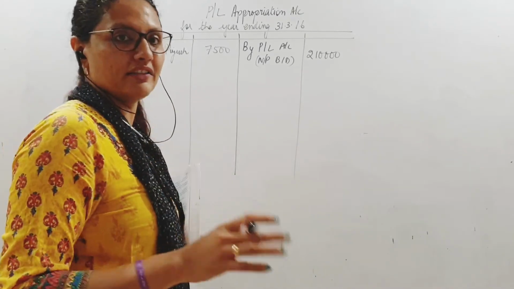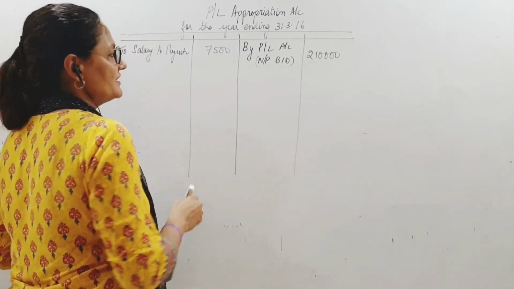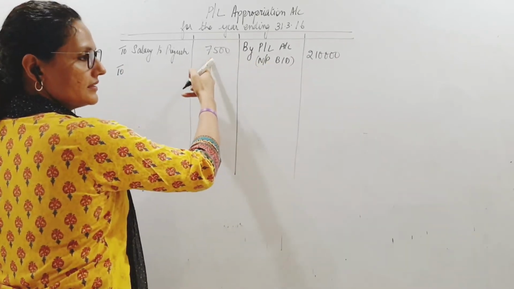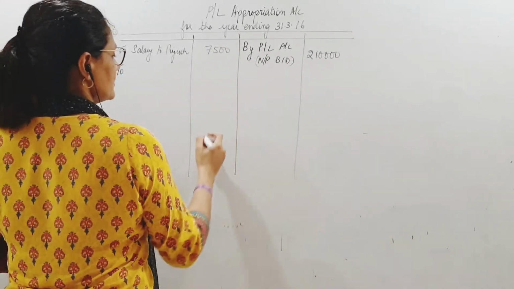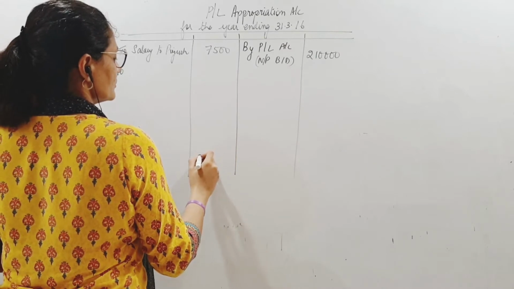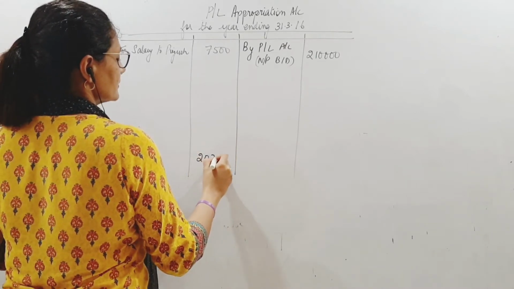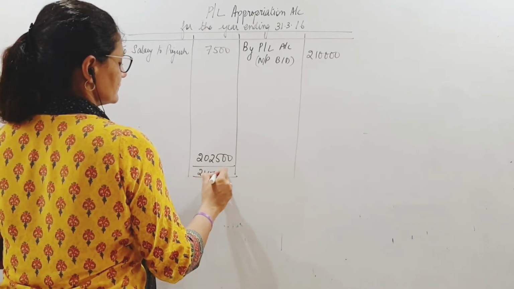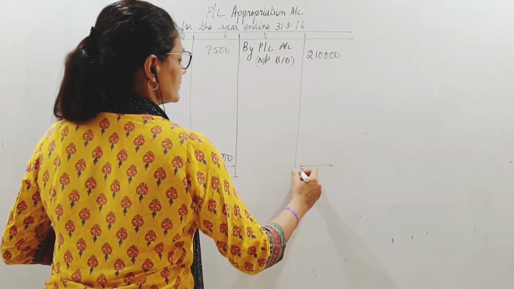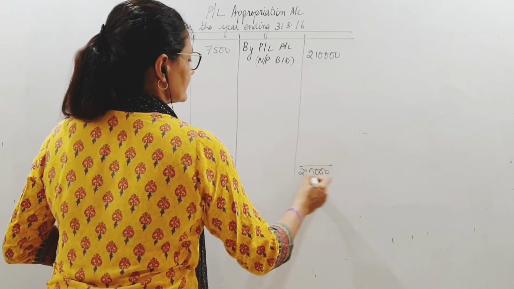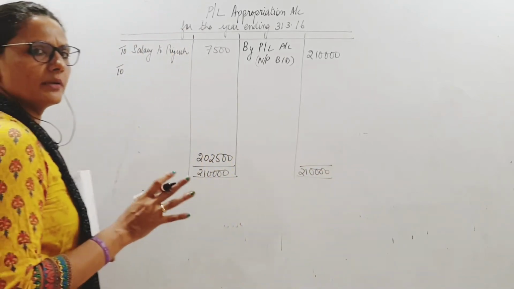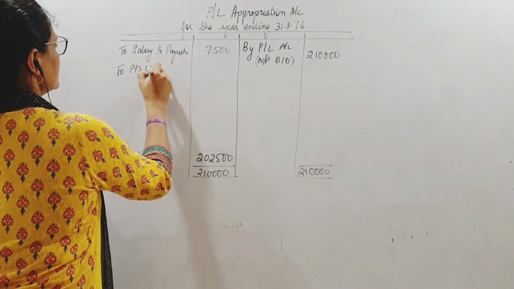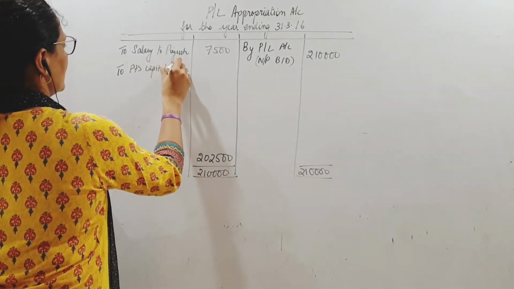If you remember everything about partnership fundamentals, yes. So how much is divisible profit now? This minus this comes to 2,05,000. Okay. This should be distributed in the profit sharing ratio. So this is the partners' capital account.